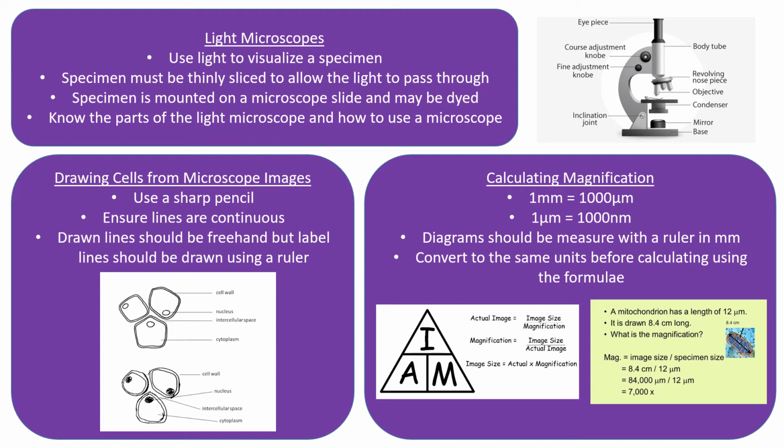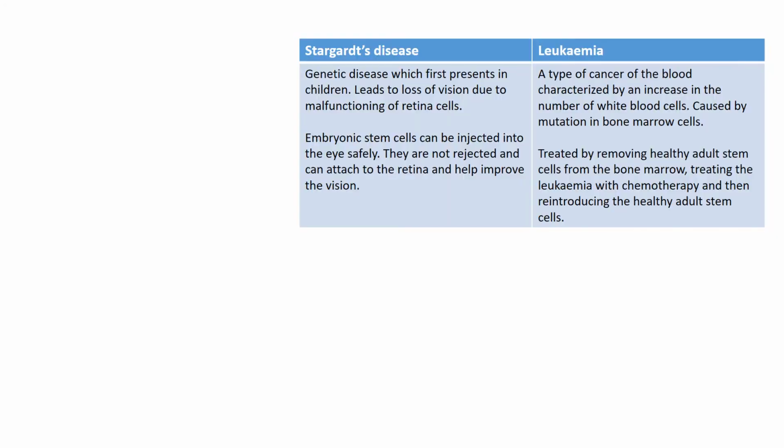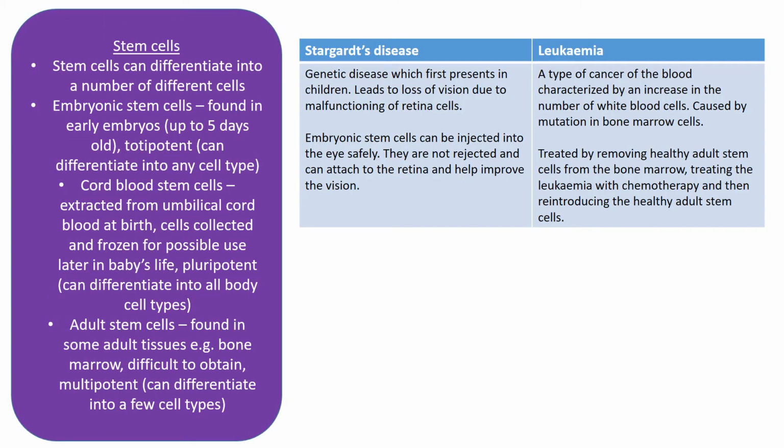It's worth practicing magnification questions. Okay, last bit of 1.1 is stem cells. You probably will have heard of stem cells before, and you will have done a little bit about them in previous study. Stem cells are cells that can differentiate into a number of different types of cells.